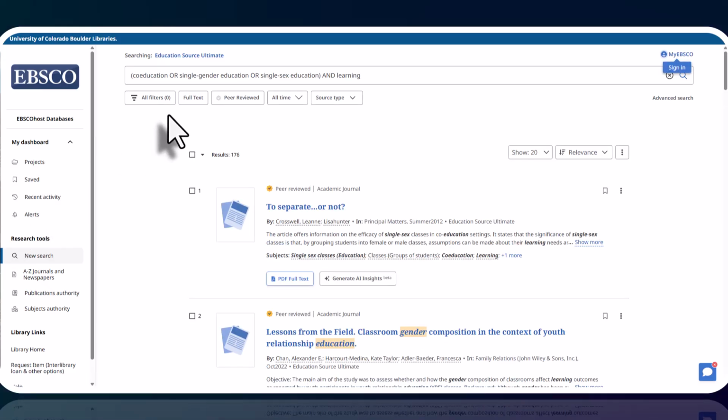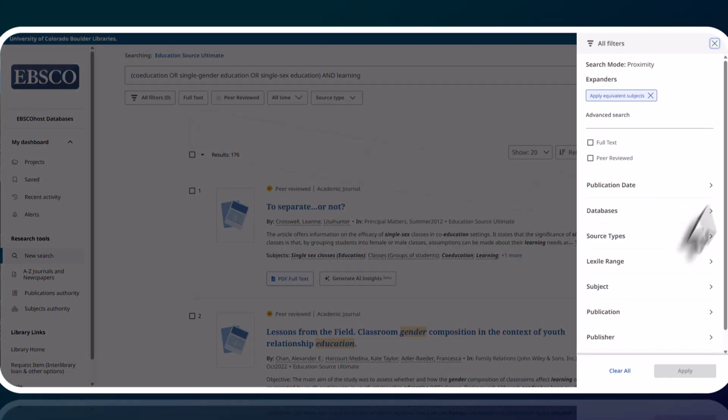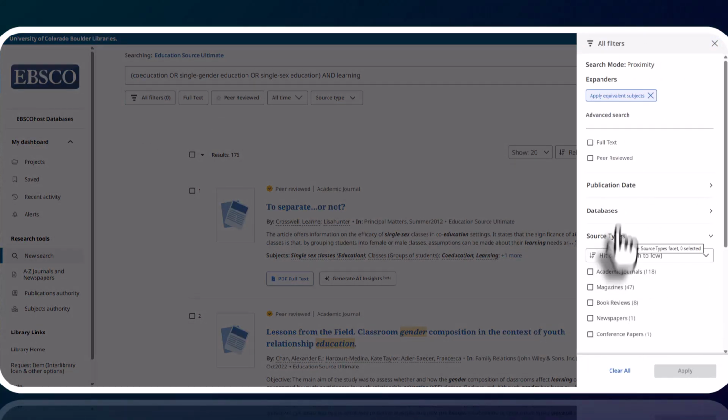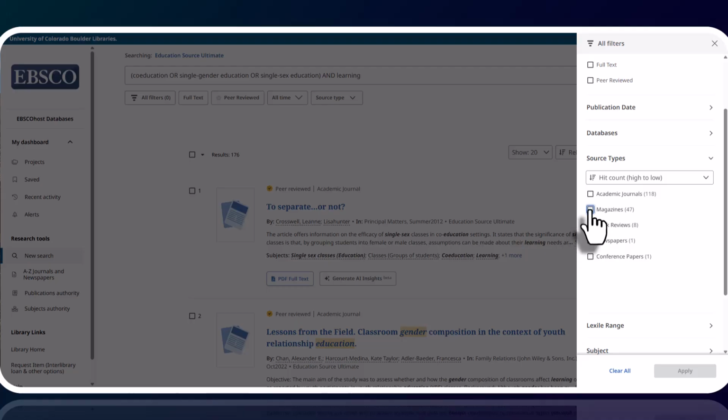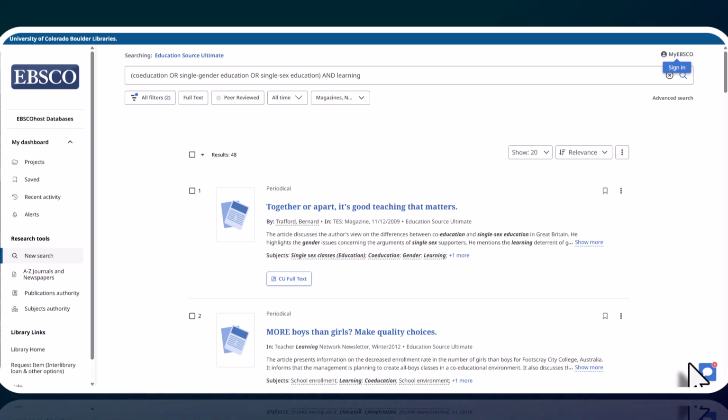For this example, I am focused on finding newspaper and magazine articles, so I'm going to use the filter to limit my source type to magazine and newspaper. Once I've clicked the boxes next to magazines and newspapers, I click the blue Apply button in the lower right-hand corner. And now all of my results are from magazines and newspapers.